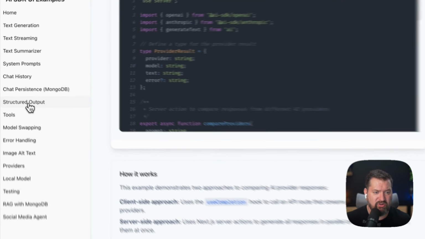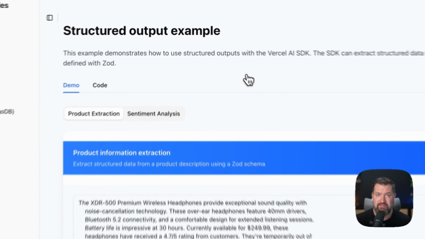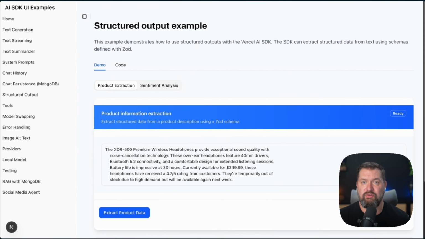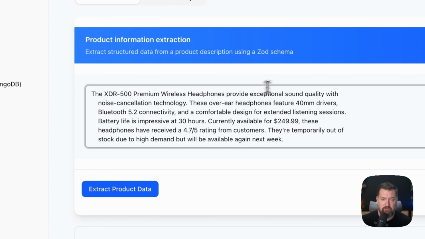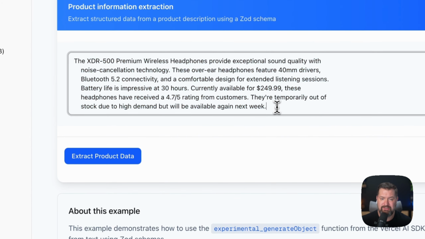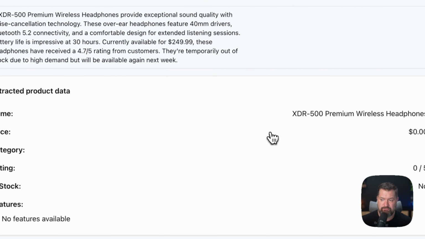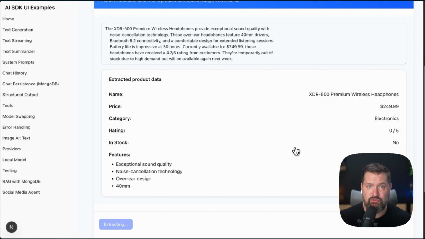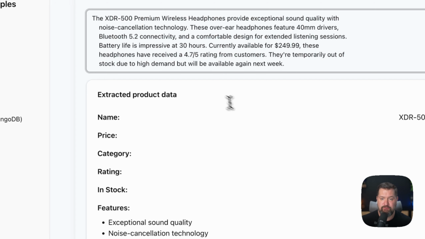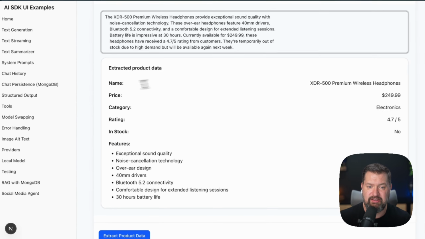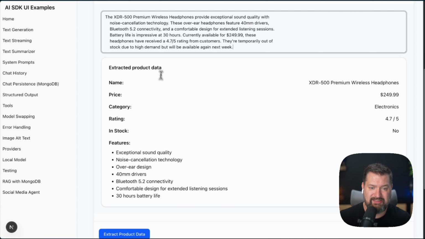Let's take a look at something a little bit more advanced under structured output. So instead of just free-form text, we can ask the model to return data in a specific format like JSON. And so in this example, we show a couple of examples. So we have product extraction and sentiment analysis. So we have in here this product description, and we want to extract some key information from this. So let's go ahead and click extract product data. And we can see that it's breaking it down into some structured data. It's taking this product description and it's converting it into a structure that we can use to fill in specific fields here under this product data.